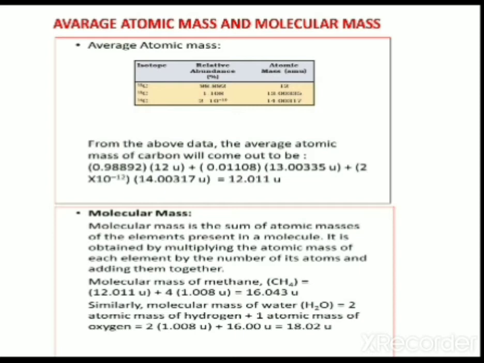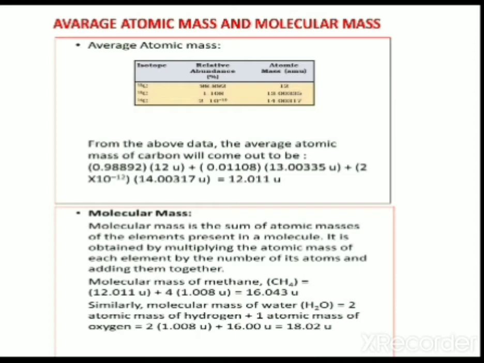Finally, you will get the value of the average atomic mass of carbon. The relative abundance of carbon-12 is 0.98892 into 12, plus the relative abundance of carbon-13 into its atomic mass, plus the carbon-14 relative abundance into its atomic mass. After simplification, it will give 12.011 unified mass. This is the average atomic mass of carbon.